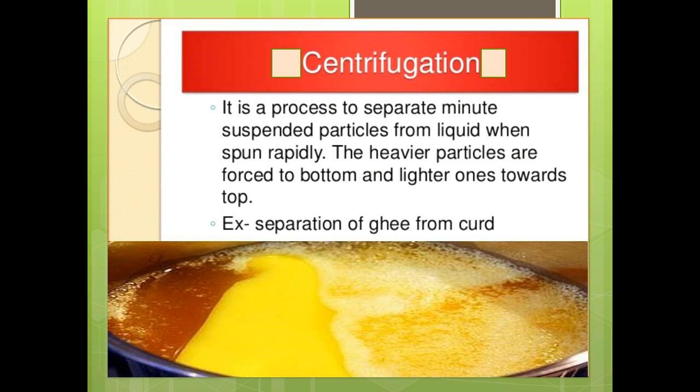Let's see the centrifugation process. It is a process to separate minute suspended particles from liquid when spun rapidly. The heavier particles are forced to the bottom and lighter ones towards the top. An example of centrifugation is separation of ghee from curd.